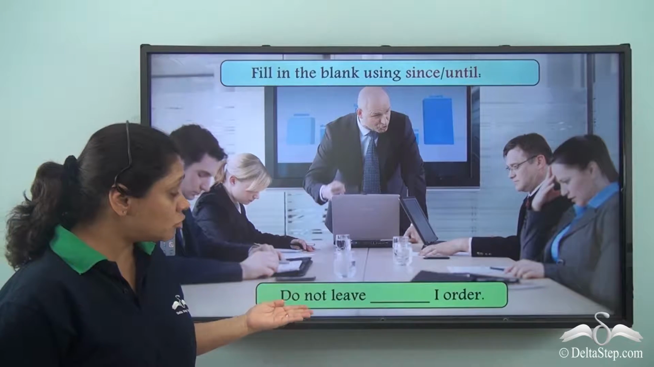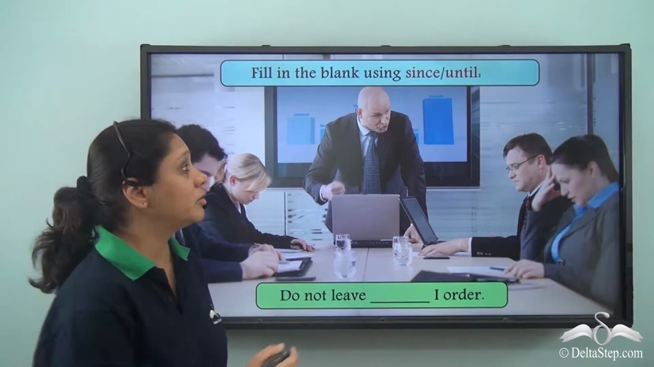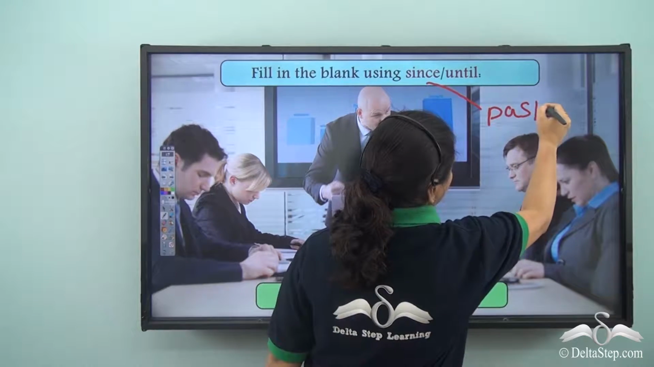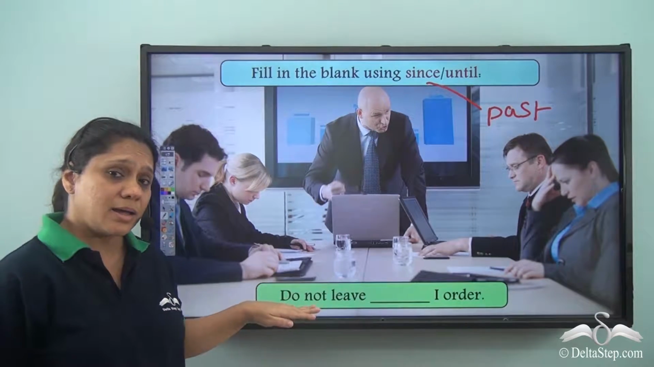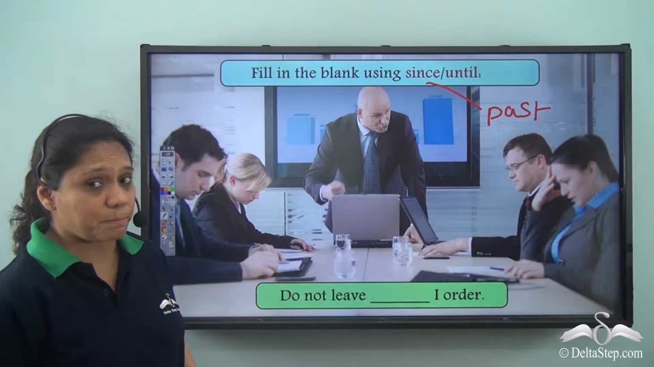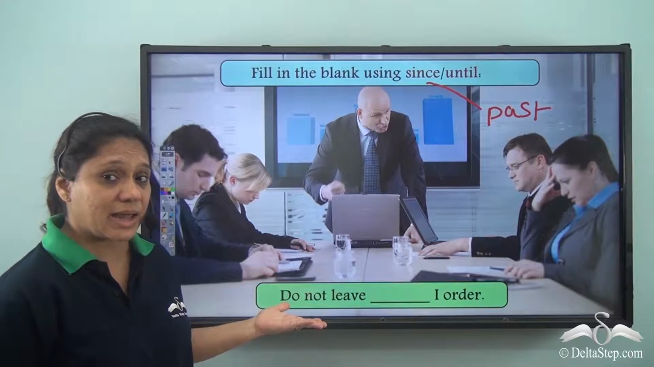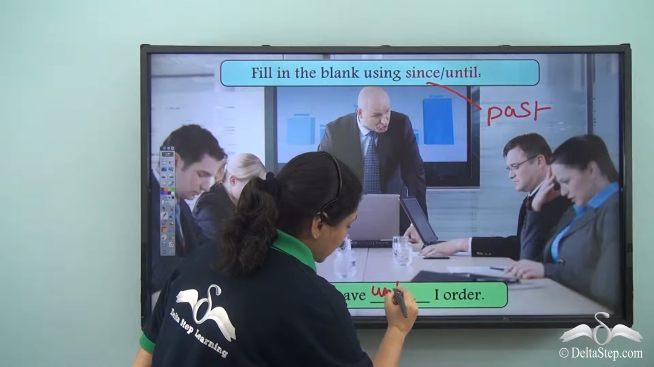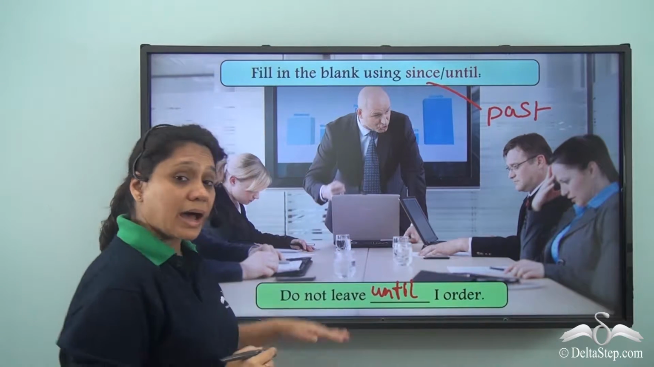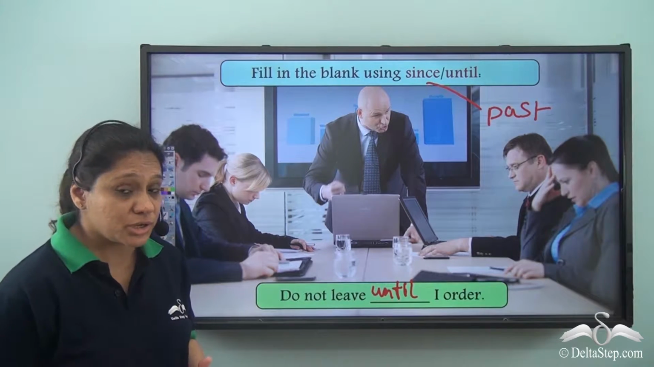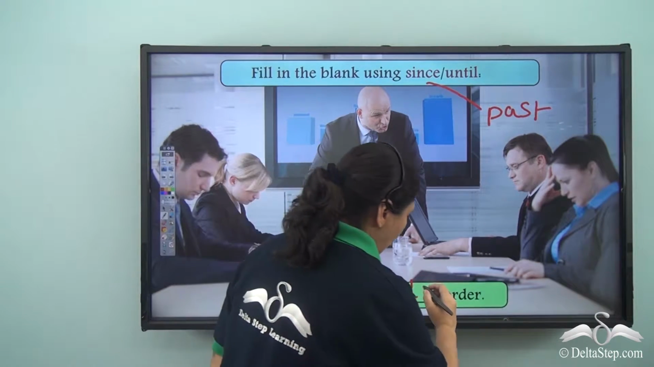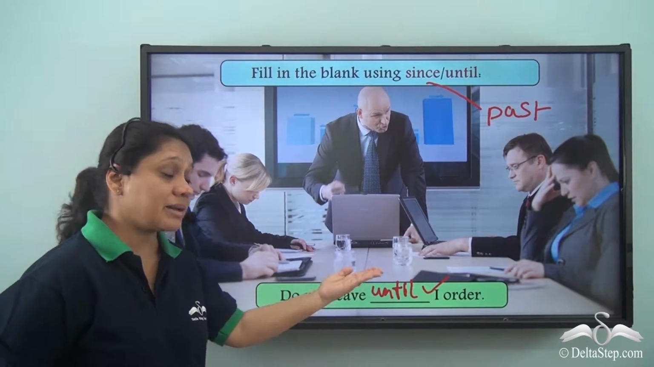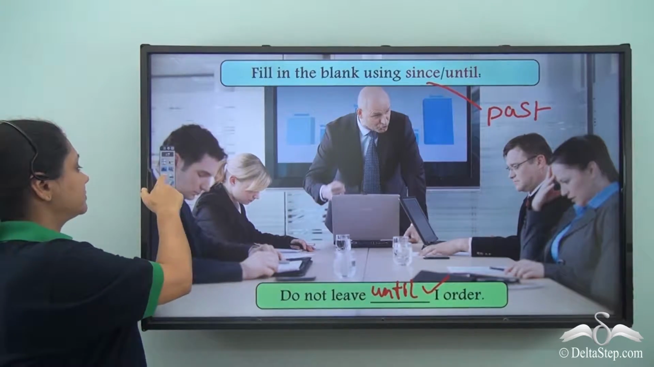Can we say do not leave since I order? We know that since is used to refer to the past. Do we get the idea that there has been something which has happened in the past here? No, we don't get any idea like that. So the correct answer will be until. Here we know that until is used with a condition. What is the condition? I order is the condition. So do not leave until I order.